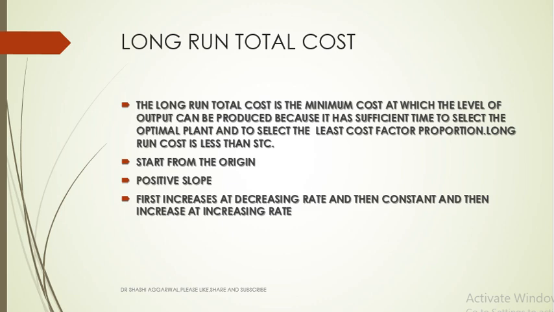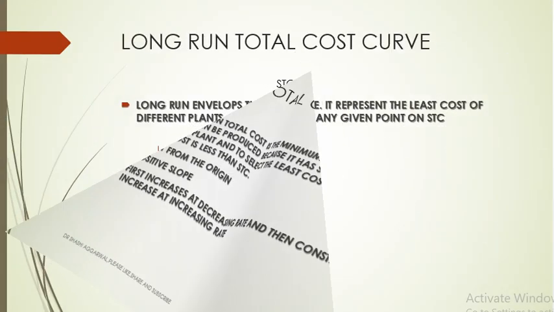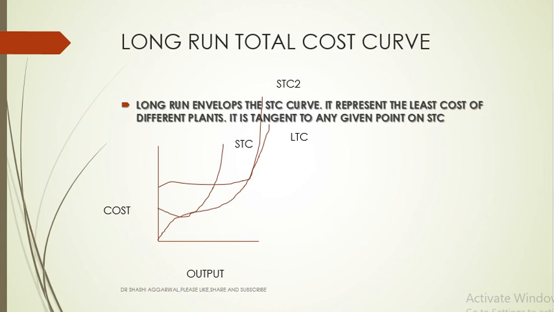It starts from the origin. It has a positive slope. First it increases at a decreasing rate, then at a constant rate, then it increases at an increasing rate. The long run curve envelops the short run total cost curve. It represents the long run cost, the least cost of different plants. It's tangent to any given plant.